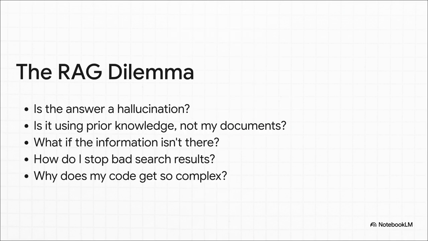These are the exact questions that keep developers up at night. Is this a hallucination? Is it completely ignoring my documents and just using its old training data? And the big one, what happens when the information I need just isn't there? Trying to patch this stuff with code, oh man, it turns into a tangled mess really, really fast.